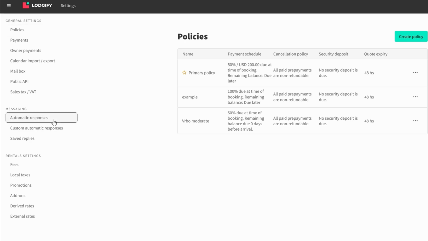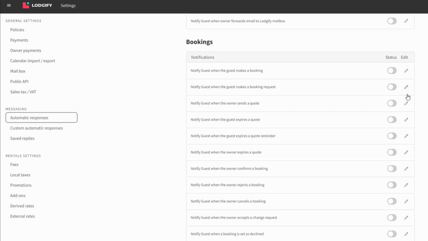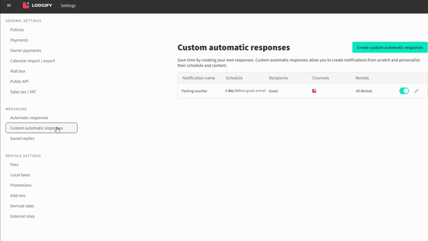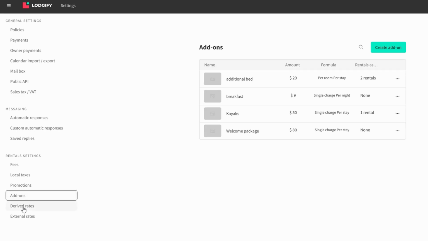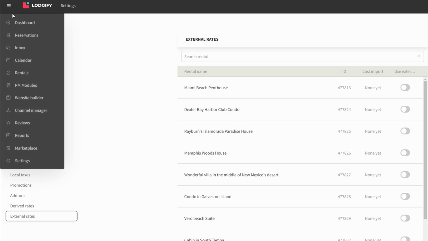Additionally, this section allows you to manage your rental rates and configure special promotions, like discounts for extended stays or last-minute bookings. You can also set up add-ons, such as offering guests optional extras like early check-ins or cleaning services. By adjusting these settings, you can tailor it to fit your exact needs and streamline your rental management process. Whether you're handling payments, communication, or booking details, you'll have everything you need to ensure your rental business is running smoothly and efficiently.